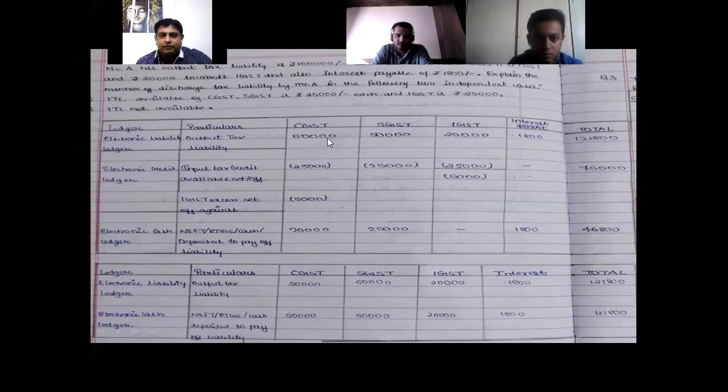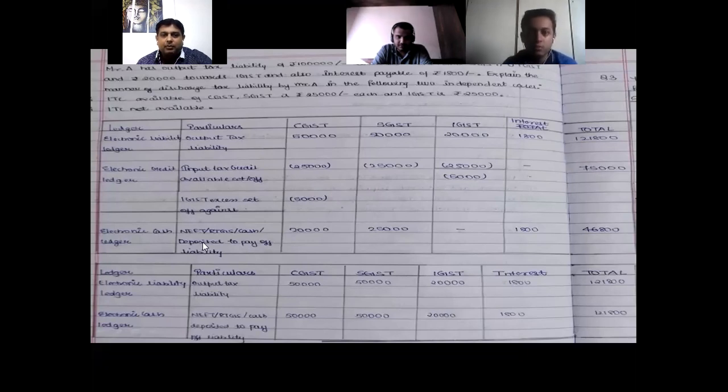So what will happen? 50 was the liability payable. 25 we have adjusted with ITC. The 5 excess ITC we had in IGST, I have adjusted in CGST. Alternatively, you can adjust equally also as per the new norm. Okay. So the balance is 50 minus 25 minus 5. What is left out? 20,000 is the CGST payment to be made through the cash ledger. To be paid through the cash ledger.